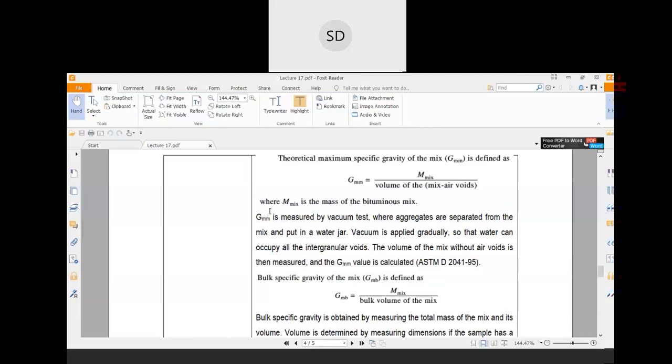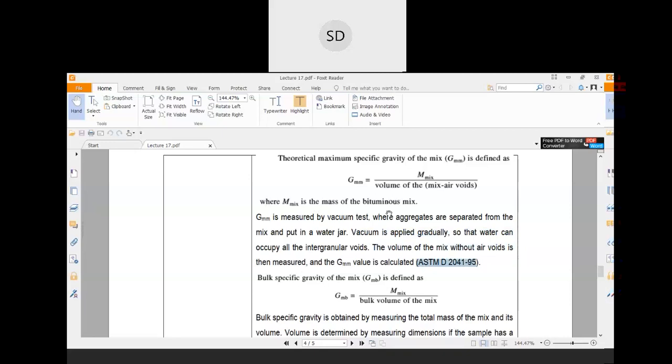So GMM is measured by the vacuum test, where aggregates are separated from the mix and put in a water jar. Vacuum is applied gradually so that water can occupy all the intergranular voids. Now the volume of the mix without air voids is measured and the GMM value is calculated as per ASTM D2041. Basically, that is the code to find the theoretical maximum specific gravity of the mix.